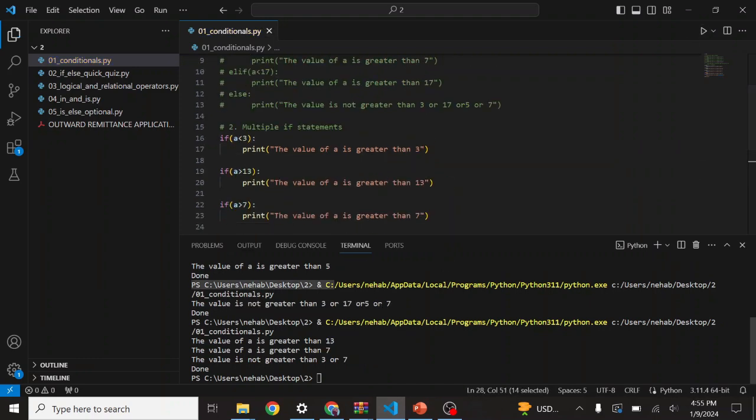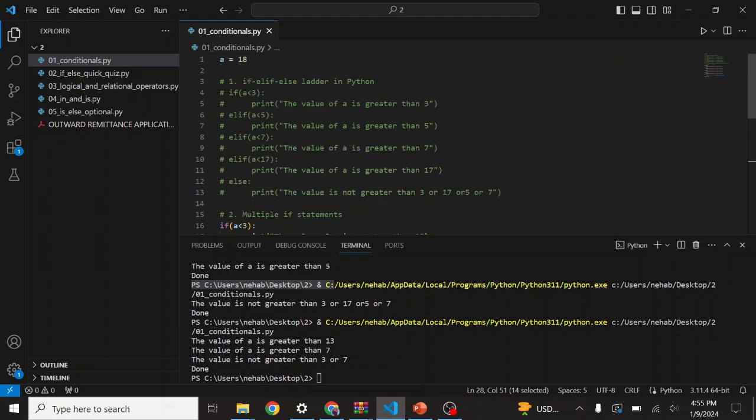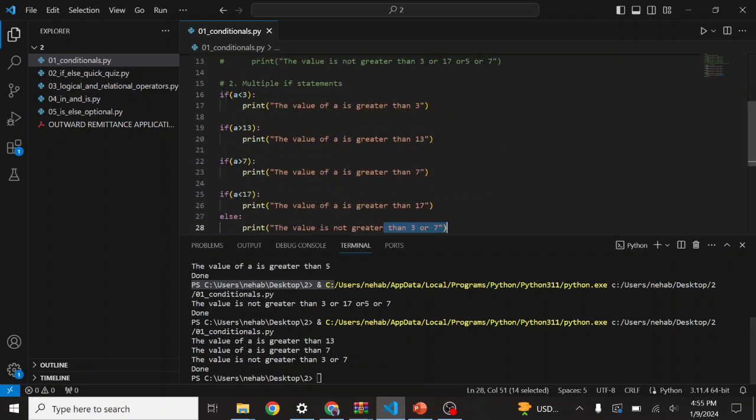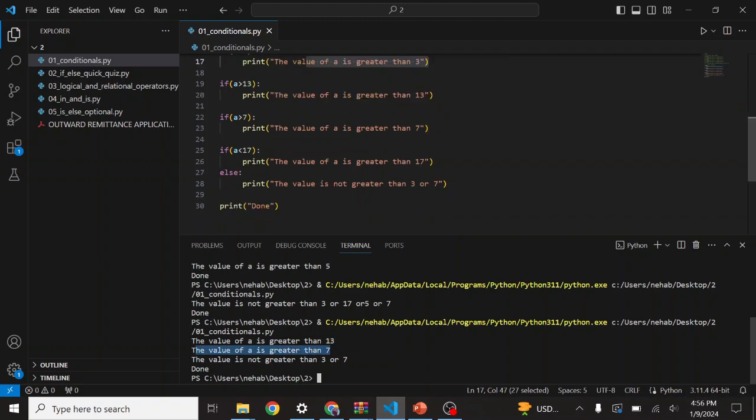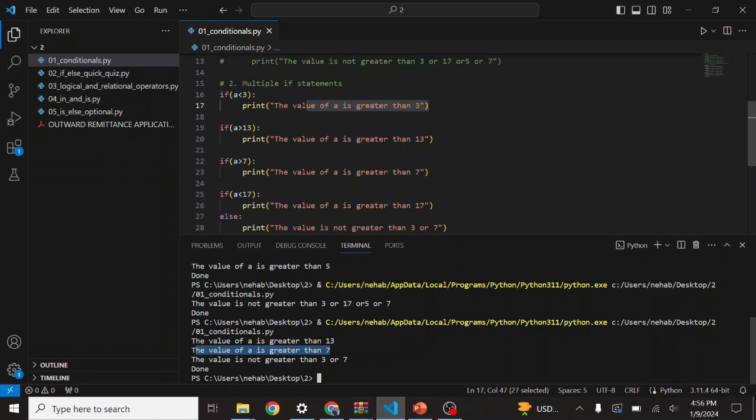So let's run this. You can see a is less than 3, that output is not true because the value of a is 18, so this command will not run. You can see the output, the value of a is greater than 3, is not here. Now, a is greater than 13? Yes, a is greater than 13, so you can see the output the value of a is greater than 13. Is a greater than 7? Yes, you see the value a is greater than 7. And then I put that a is less than 17. No, a is not less than 17. So the output will be the value is not greater than 3 or 7. So this way you can run multiple if statements as well.